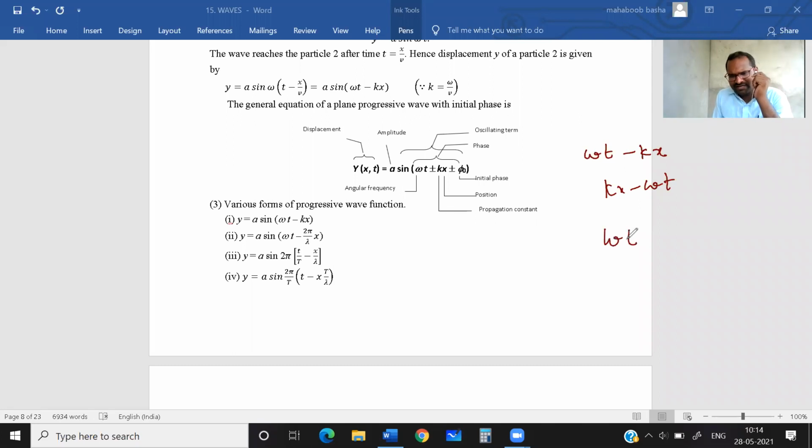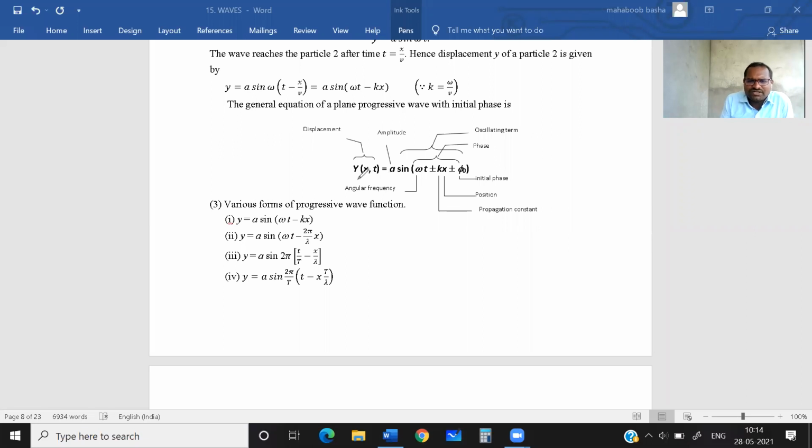If the sign of omega and k are the same, both plus plus, then that equation represents a traveling wave traveling along the negative x-axis. You need to remember this point. It is written in these notes. I will explain. Clear?